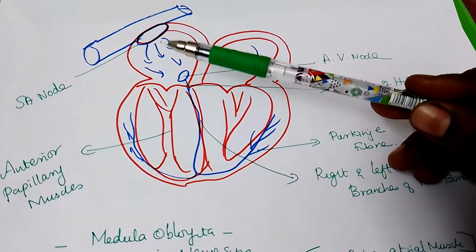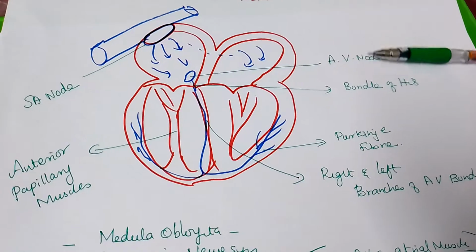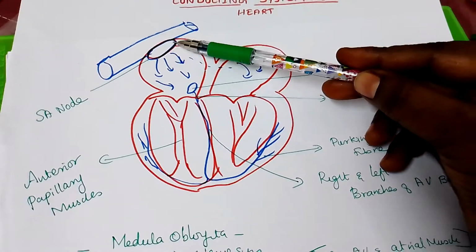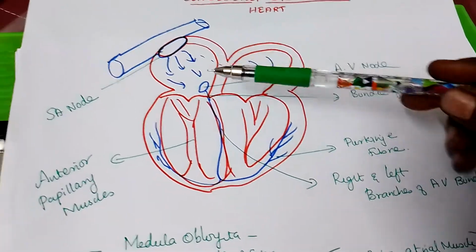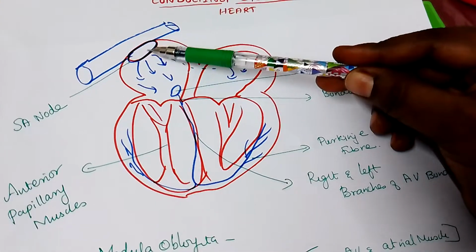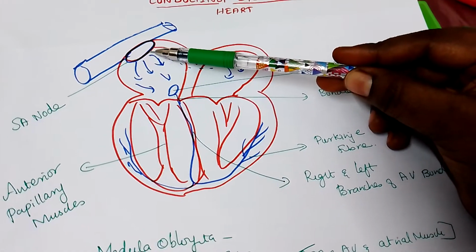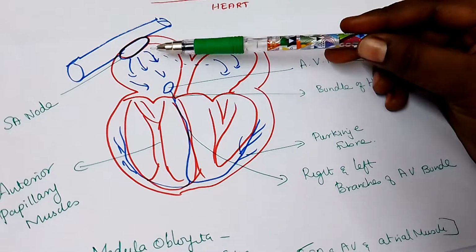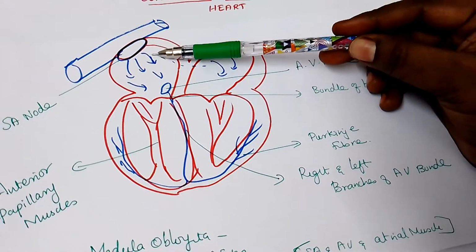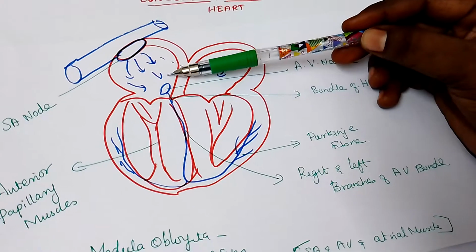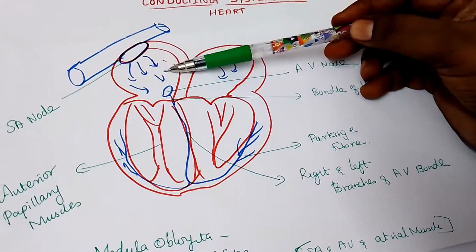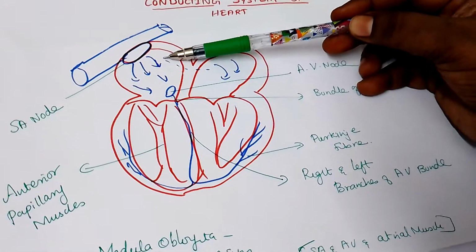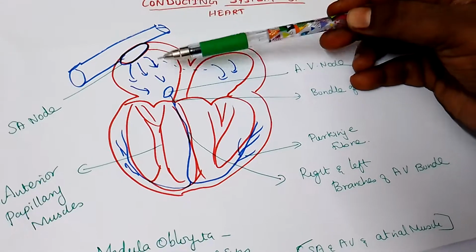The sinoatrial node is a small mass of specialized cells which lies in the wall of the right atrium, near the opening of the superior vena cava. These specialized cells generate unstable electrical impulses, and the instability leads them to discharge. This is called depolarization of the heart. It usually happens 60 to 90 times per minute.